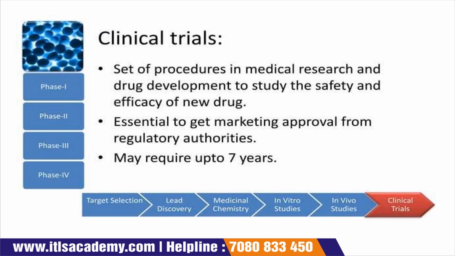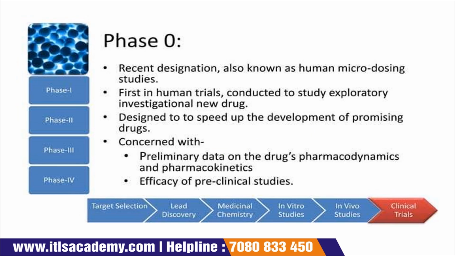Then the last one is your clinical trial. Clinical trials again have four steps: phase 1, phase 2, phase 3 and phase 4. It is a set of procedures involved in medical research and drug development, to study the safety and the efficacy of the drug, essential to get marketing approval from a regulatory authority, and it requires around 7 years, that I already told you in the initial slides.